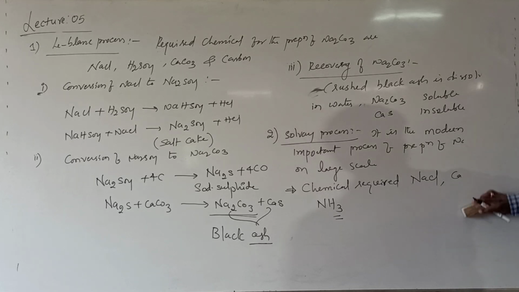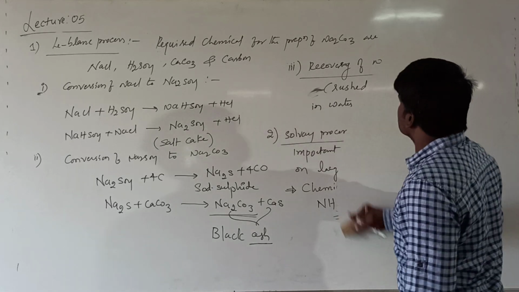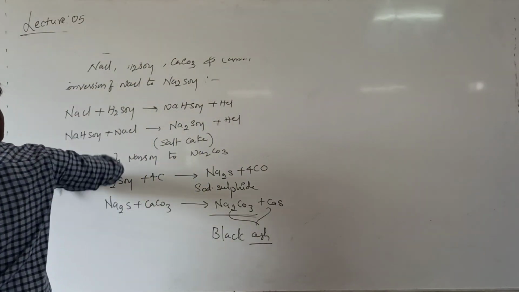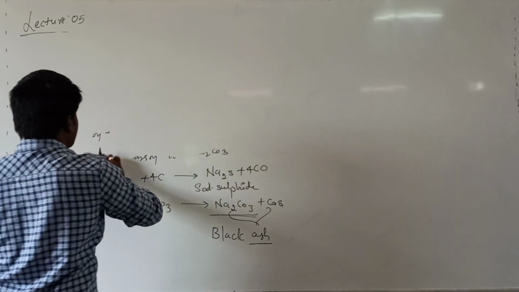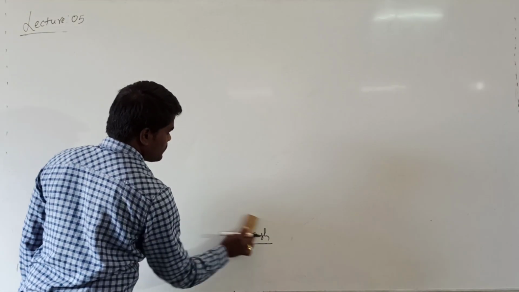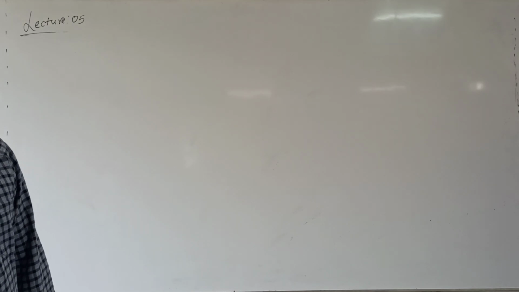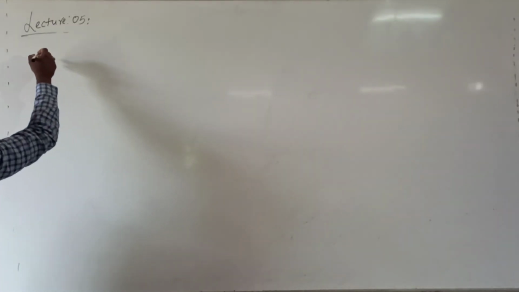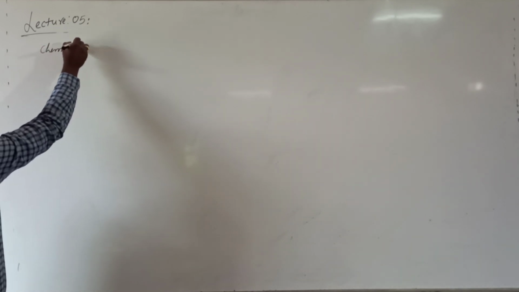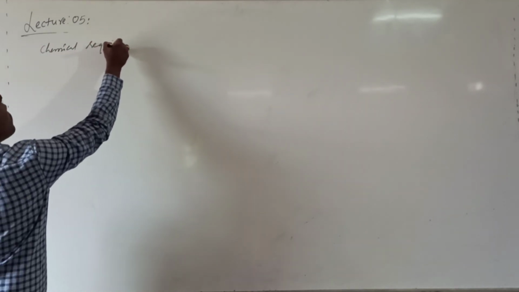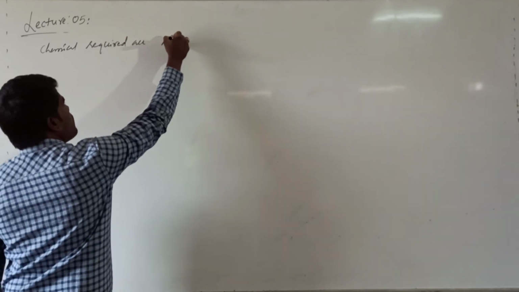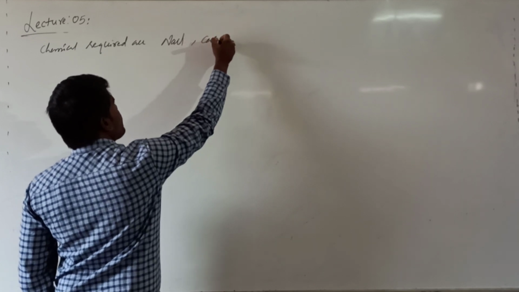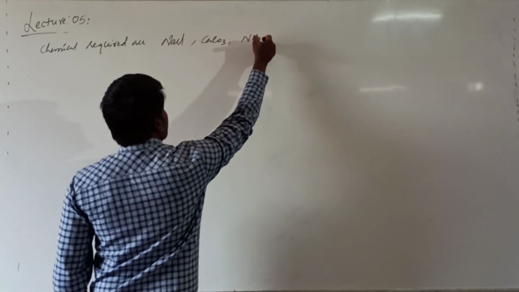Is that clear so far? What are the chemicals required? Sodium chloride solution, calcium carbonate and ammonia gas.